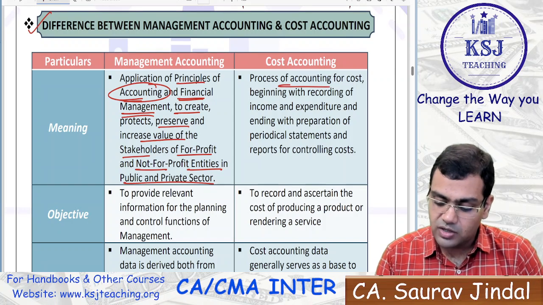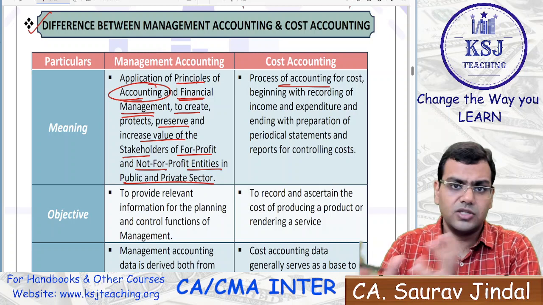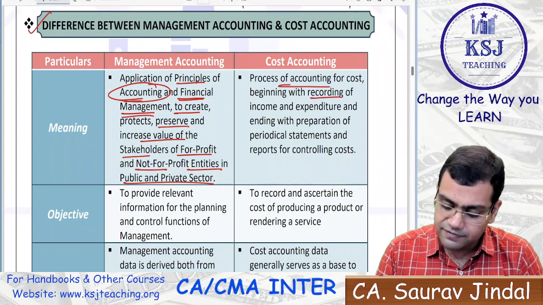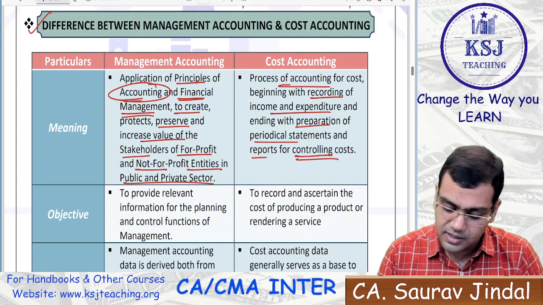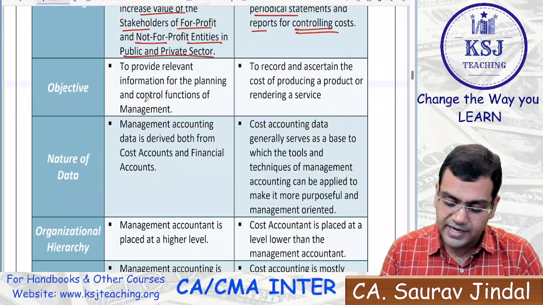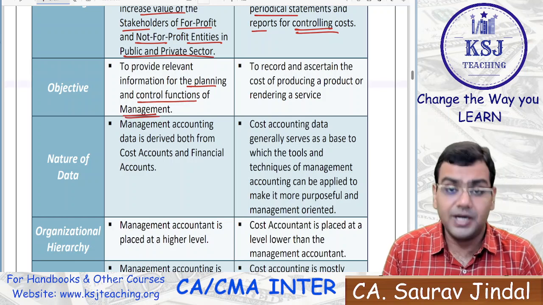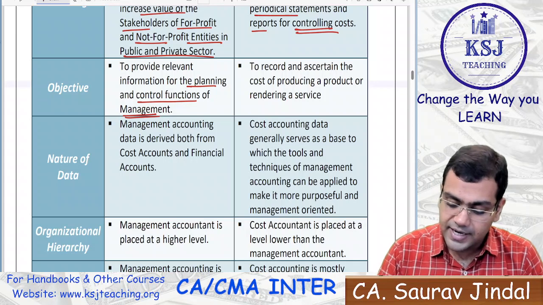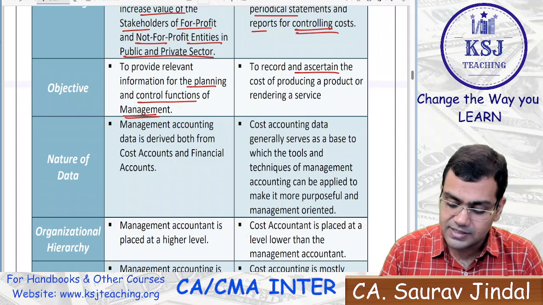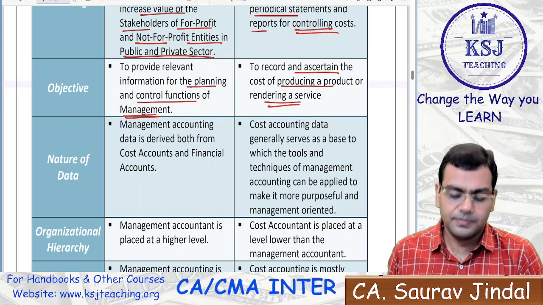Cost accounting, we have already started. Cost accounting is mainly focused on only the cost reduction, cost control. Recording of income and expenditure, ending with the preparation of periodical statements and reports for controlling the cost. Objective: to provide relevant information for the planning and control functions of the management, overall functions of the management. Management is a bigger terminology, right? And here the objective is the cost ascertainment, right? And the cost reduction and control.